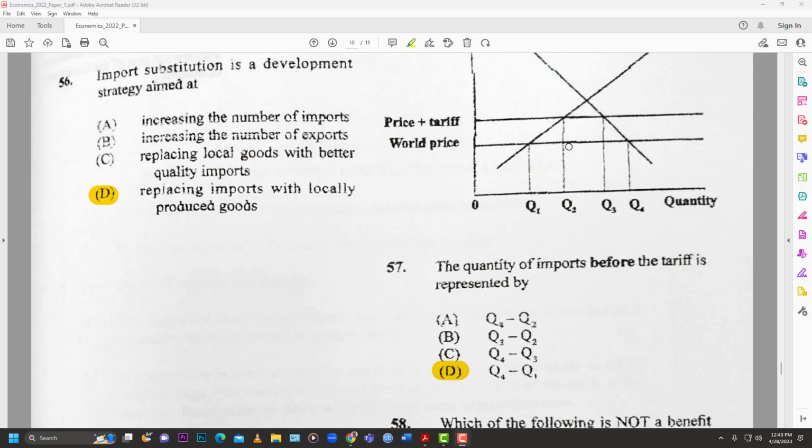Quantity 3 minus quantity 2. That would give you the thing right there. But before the tariff, that's down here, price hasn't increased yet, and so it will be between Q4 minus Q1. All right,